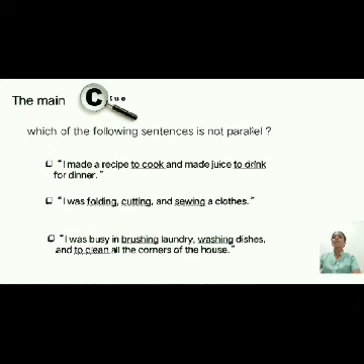Why? Because it was given by the maid. So the culprit in the murder case is not the other ones, but the maid. Why? Because based on the sentence that the maid gave, she said, I was busy in brushing, laundry, washing dishes, and to clean all the corners of the house, which is not a parallel sentence.